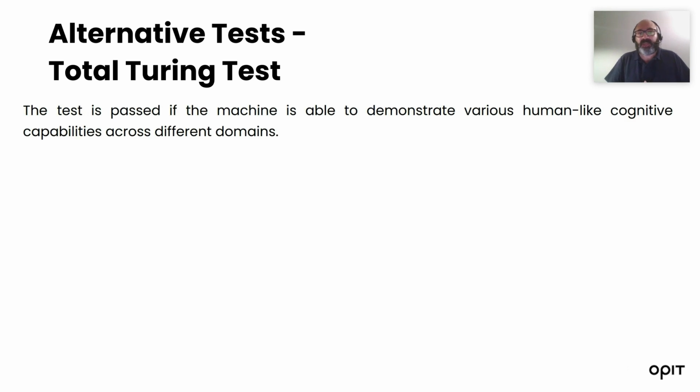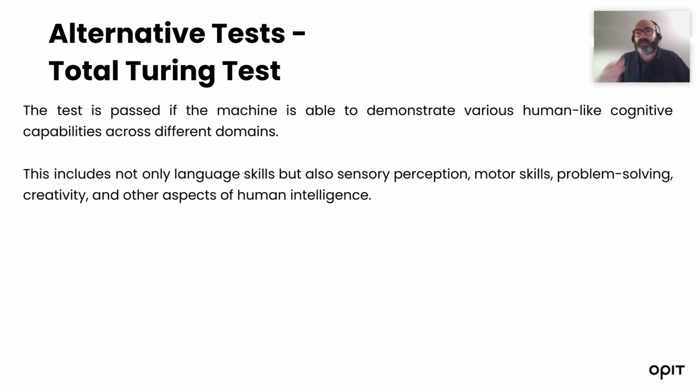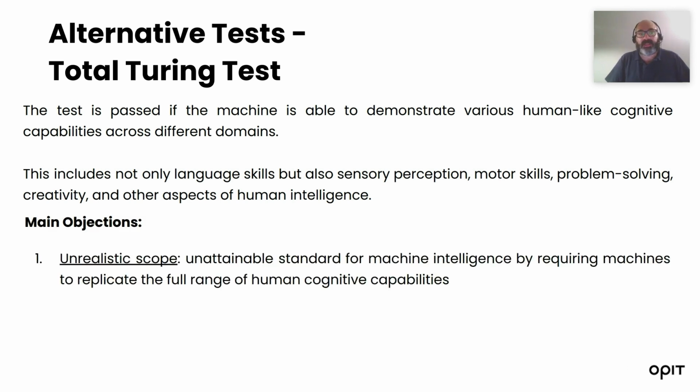And the question also is, are there alternative tests to the Turing test? There are many possibilities. One of them is the total Turing test. And the total Turing test actually tries to demonstrate that the machine has several human-like cognitive capabilities. For example, sensory perception, motor skills, problem solving, creativity, and many of these that are typical factors of human intelligence. Nevertheless, there are main objections. And the main one is the scope here is unrealistic. It's too much for a machine.